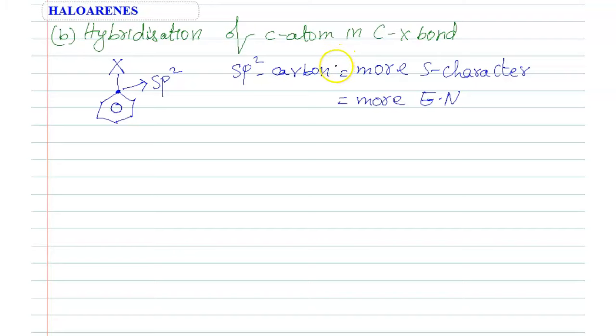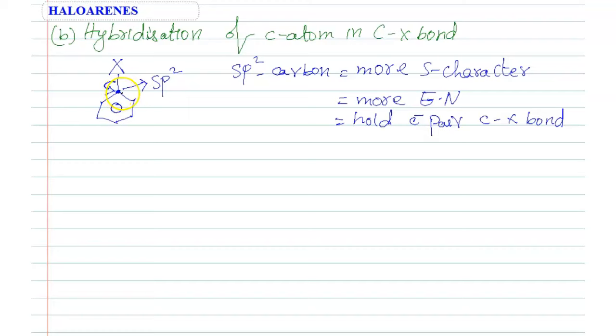So it can hold the electron pair of a C-X bond. So more electronegative means this bond is taken by this carbon normally. These bonded electrons, one bond means two electrons, that two electrons are attracted towards this carbon.